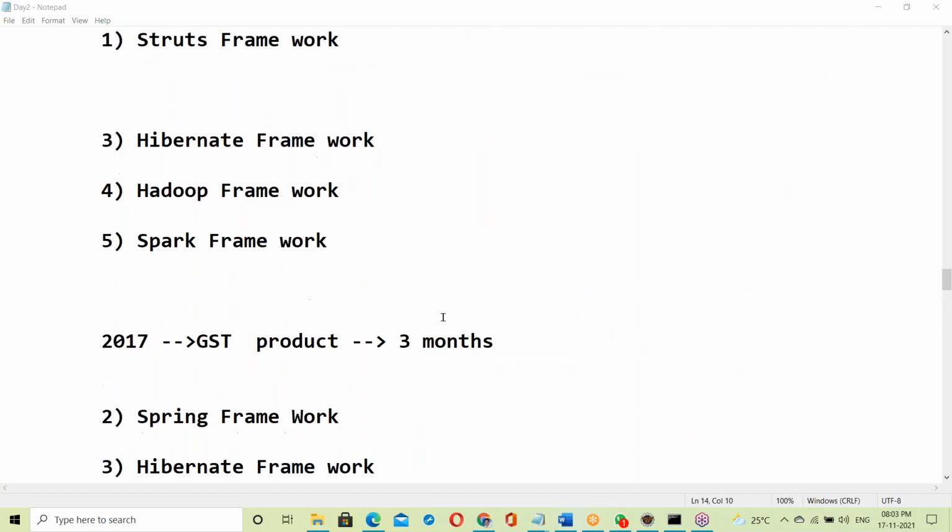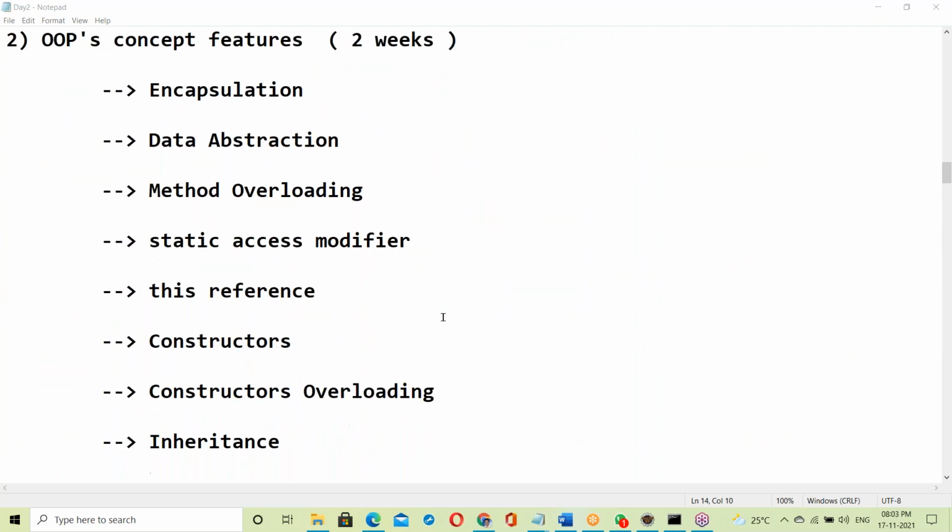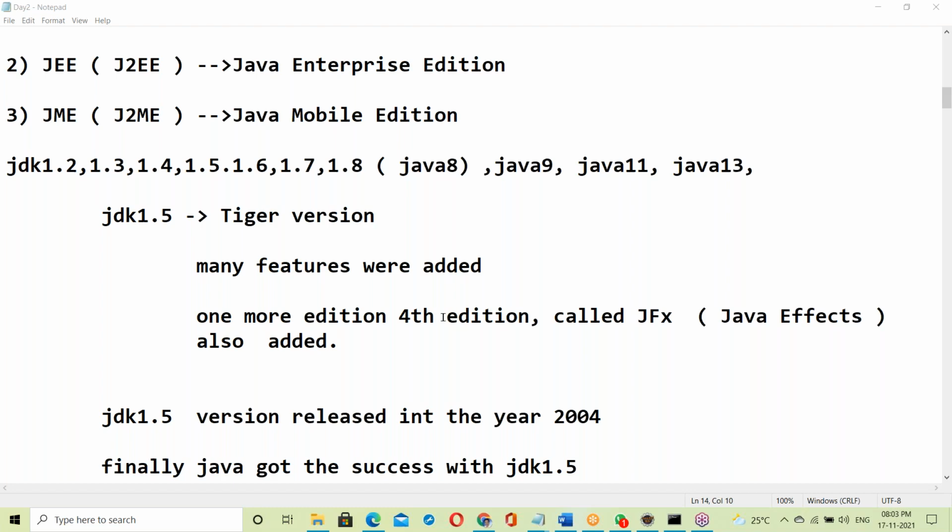Today let us see about Java features. Let us start with Java features.